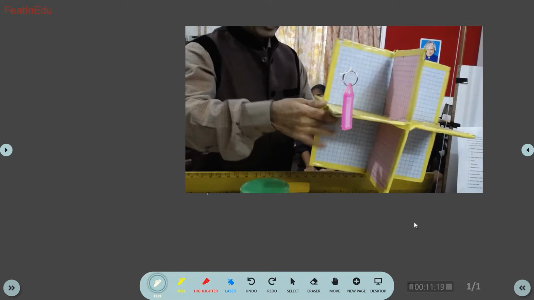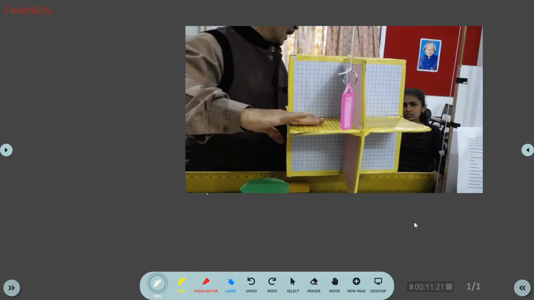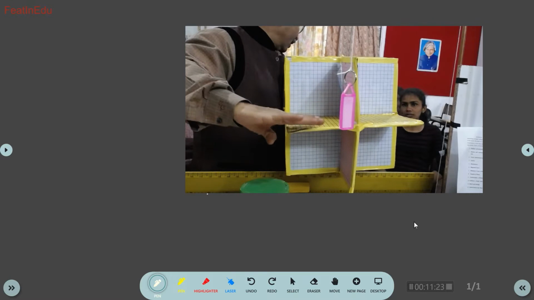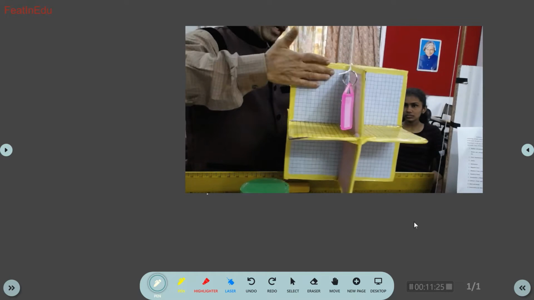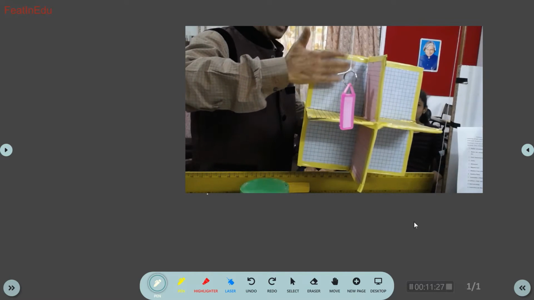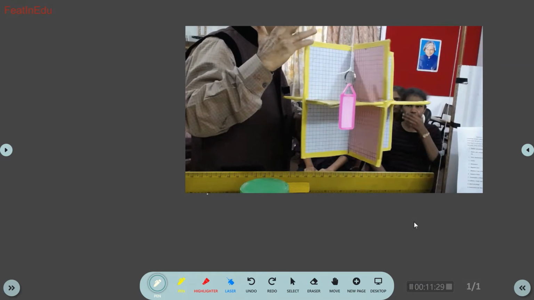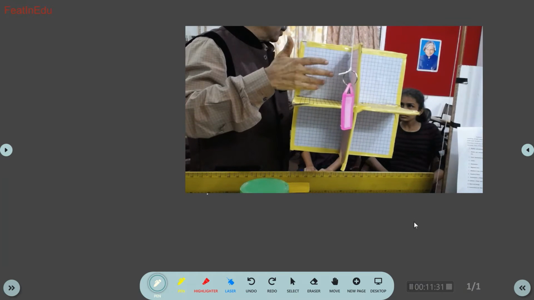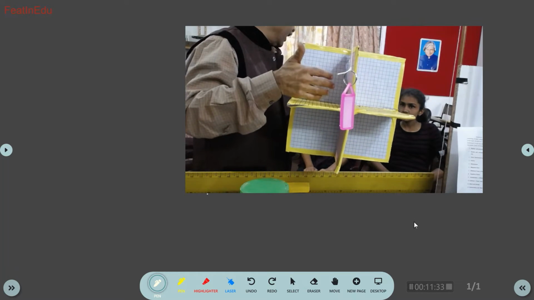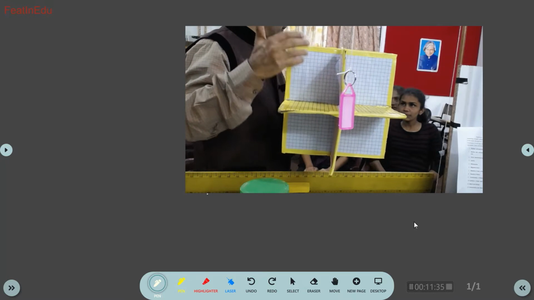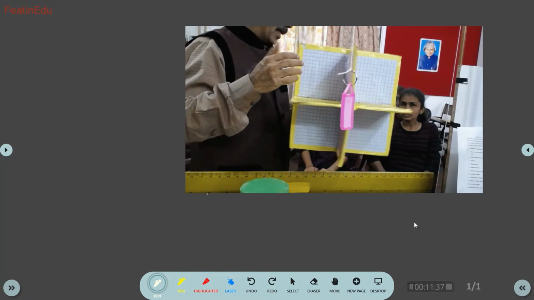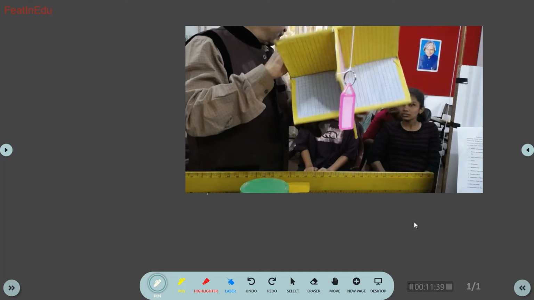Now you see this yellow one. We will take it as one plane. This blue one is another plane, and this pink one is another plane. And you have arranged them such that all 3 are mutually perpendicular to each other. That's why you are getting this shape.